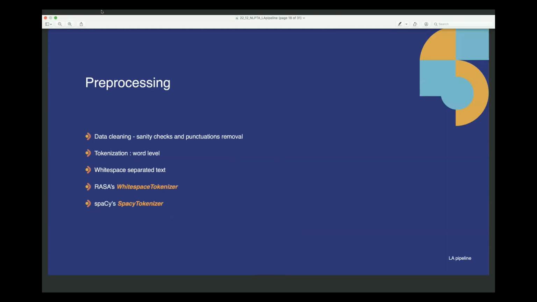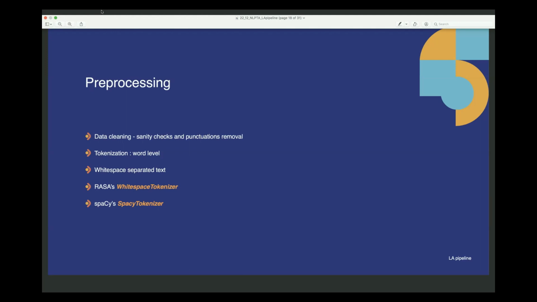So pre-processing usually has basic sanity checks for the data, punctuation removal, etc. Another important step is tokenization. Most of the languages under our consideration are white space separated text. We put a space between words. So a white space tokenizer is a common and obvious choice at this point. And the white space tokenizer, as I was saying, is basically language agnostic. It just looks for white space and separates your sentence into tokens.